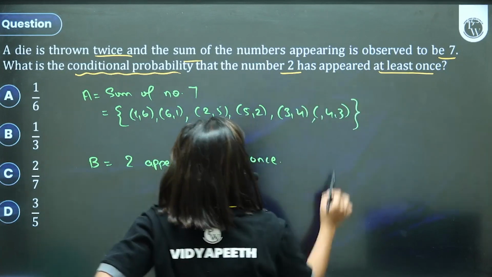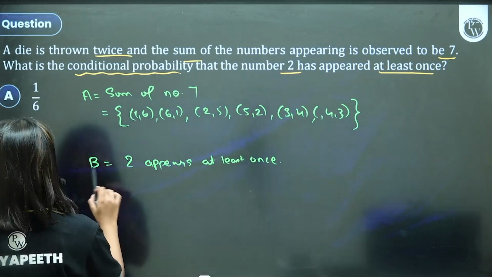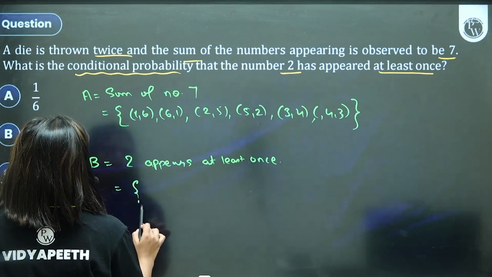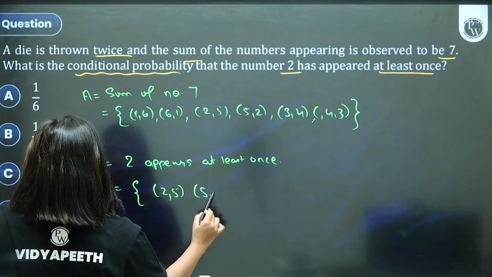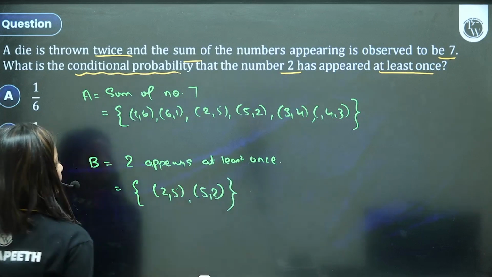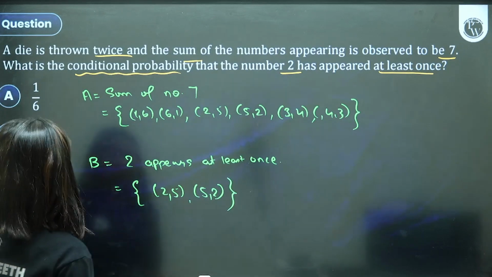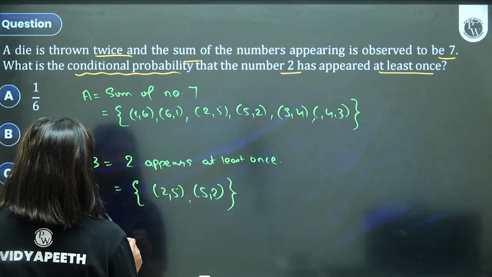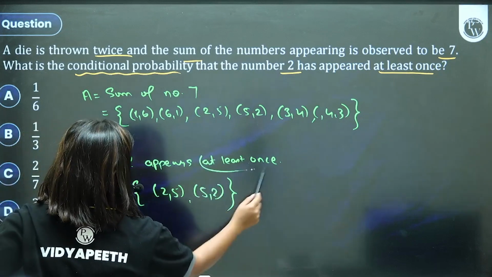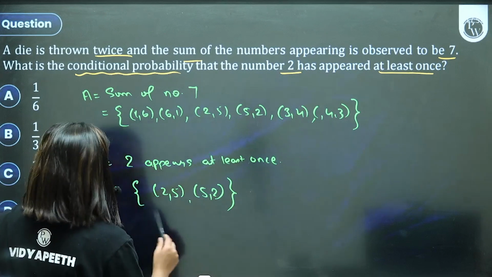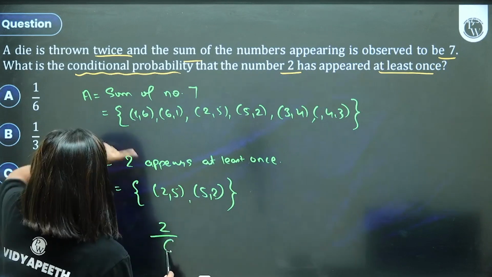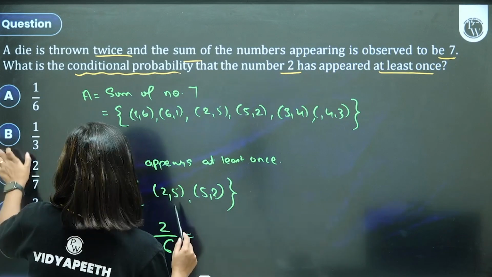Anything else? No. These are 6 outcomes. B, 2 appears at least once: there are only 2 outcomes, 2,5 and 5,2. I have mentioned the condition here, at least once. So what is this? 2 out of 6, that's 1/3.